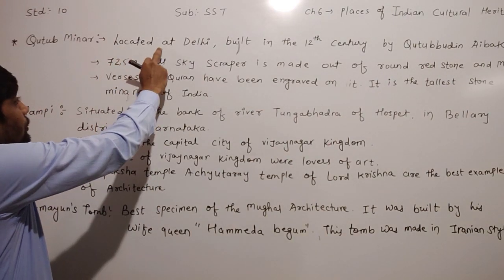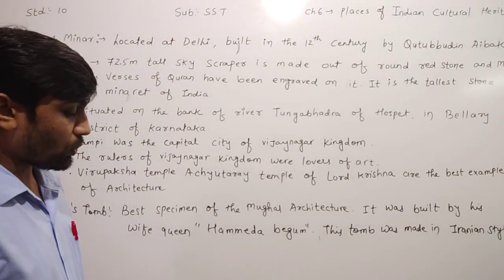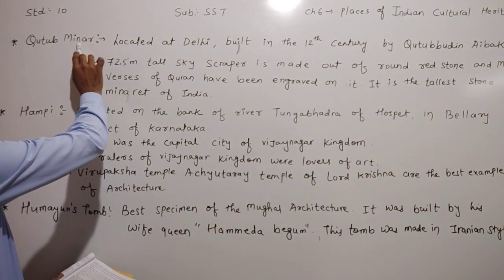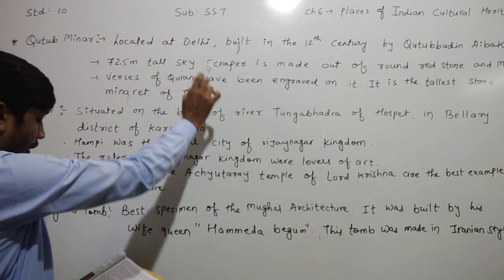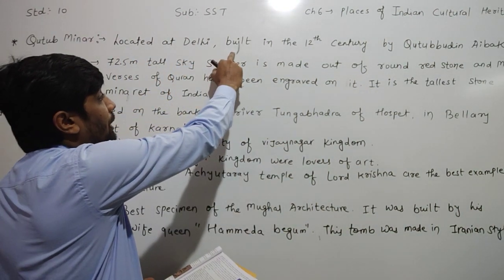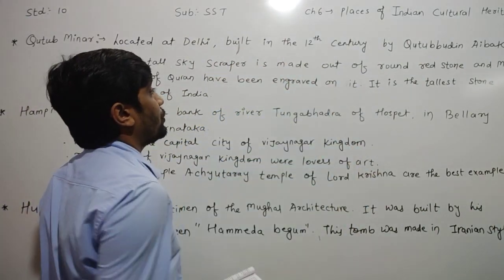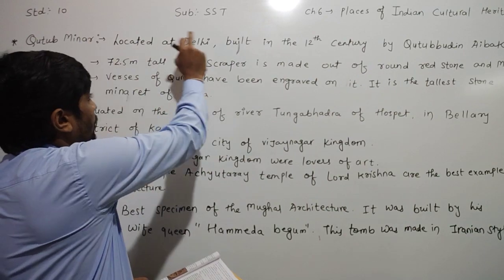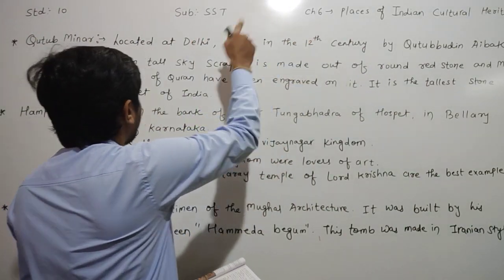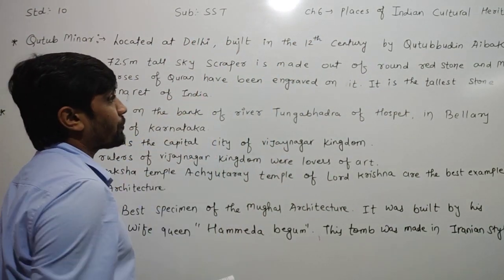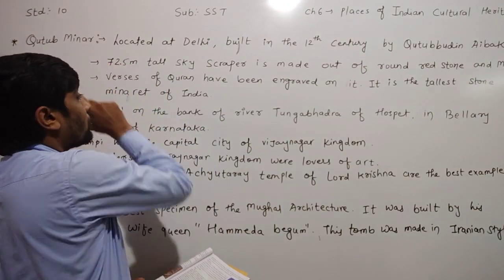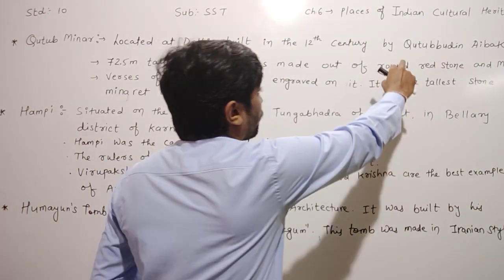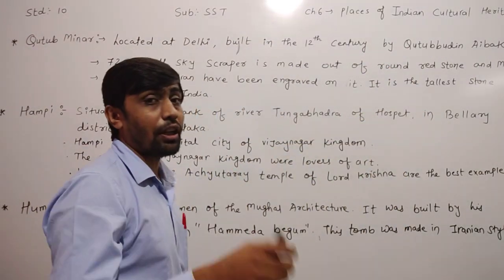Qutub Minar is located in Delhi. Where is the Qutub Minar located, dear children? Qutub Minar is located in Delhi, and it was built in the 12th century. In which century was the Qutub Minar built? It was built in the 12th century. Now, who built the Qutub Minar? The Qutub Minar was built by Qutubuddin Aibak.